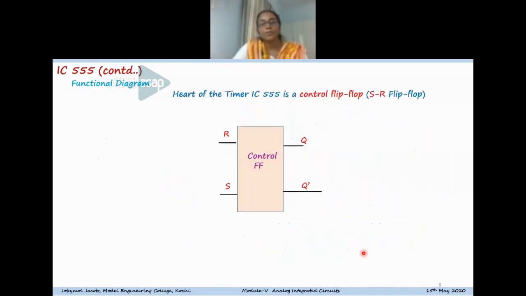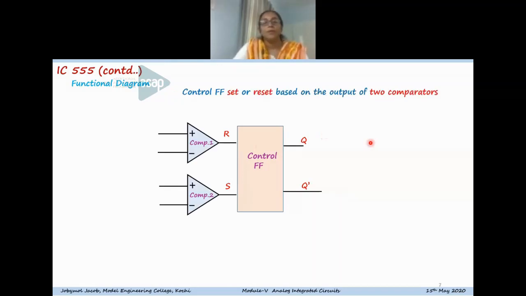So this shows the functional diagram. I'll start with the functional diagram of the 555. The heart of the timer IC 555 is a control flip-flop, which is an SR flip-flop. The control flip-flop is set or reset depending on the output of two comparators. So these are the two comparators shown. Comparator 1 is connected to the reset pin of the control flip-flop, and comparator 2 is connected to the set pin of the control flip-flop. And at the output of the flip-flop, you have Q and Q bar.